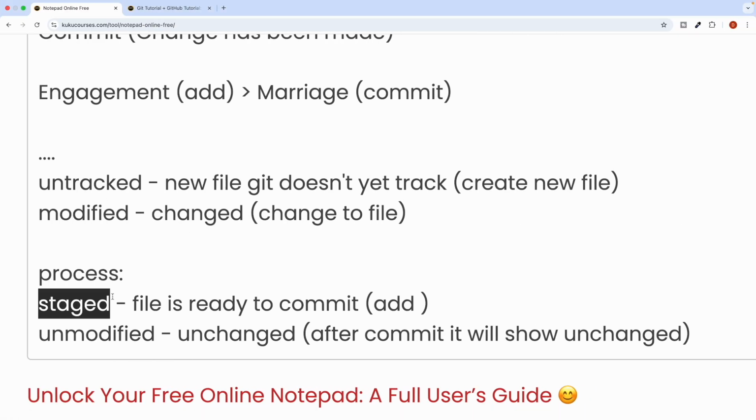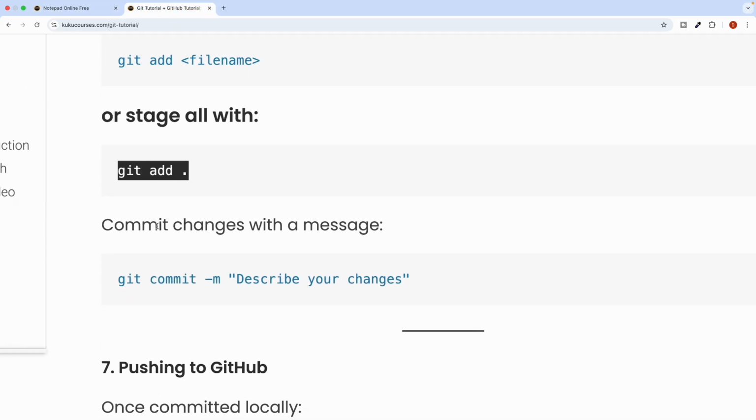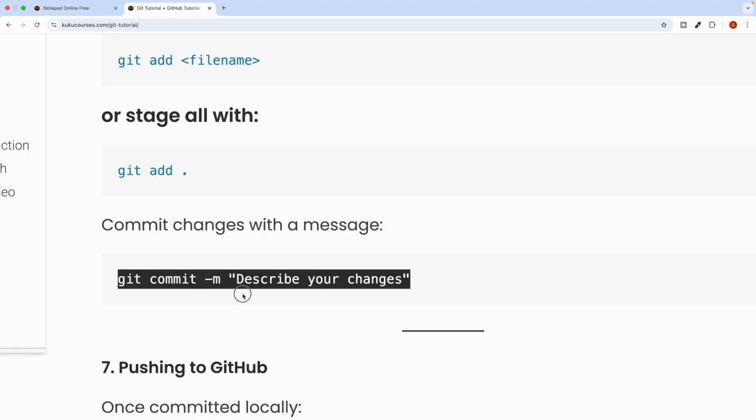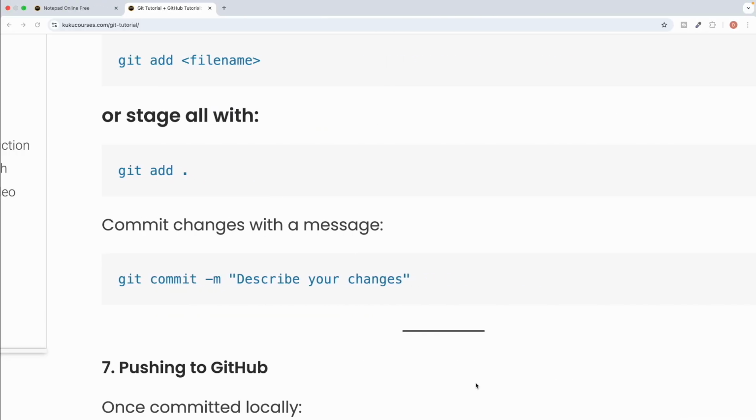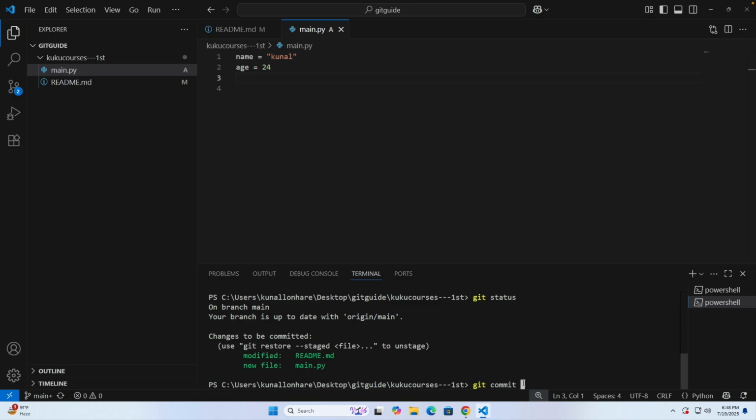To commit any changes, you have this particular command: git commit -m. So you can just write git commit, and then -m, and in the double brackets you can write the message. For example, let's say we edited the main.py file, so I can write "edit main.py file", like this. After this, click on enter.